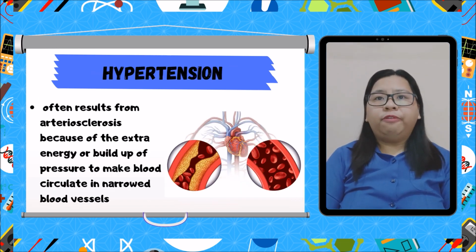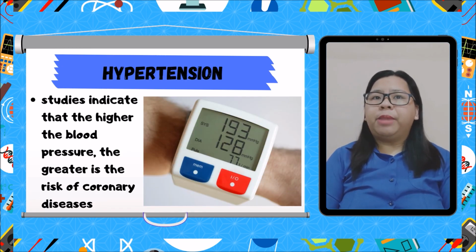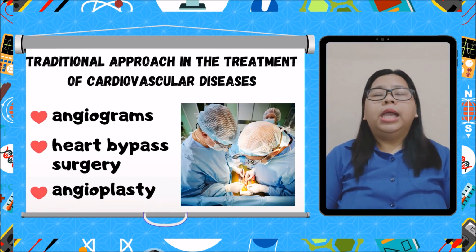Hypertension or high blood pressure often results from arteriosclerosis. This is because of the extra energy or build-up pressure to make blood circulate in narrow blood vessels. Studies indicate that the higher the blood pressure, the greater is the risk of coronary diseases.